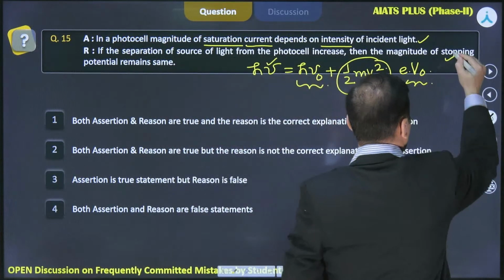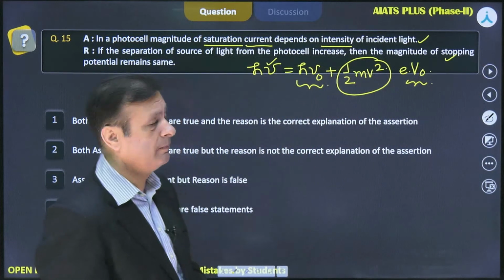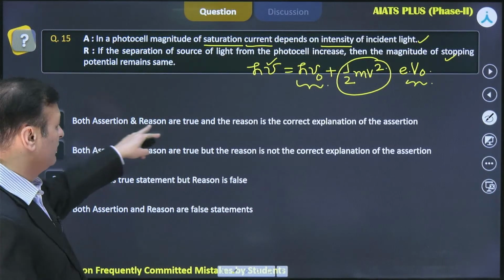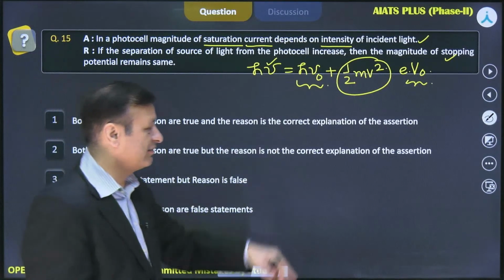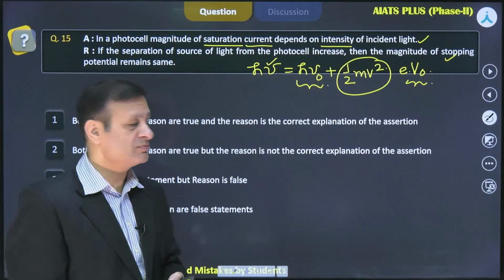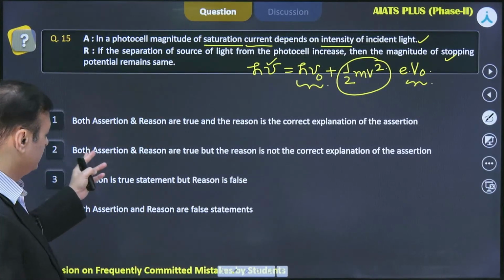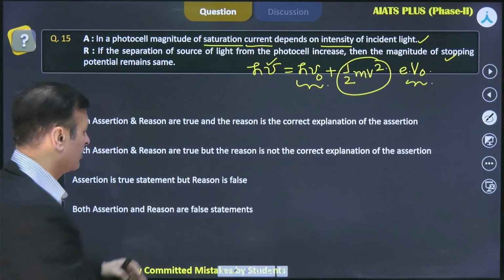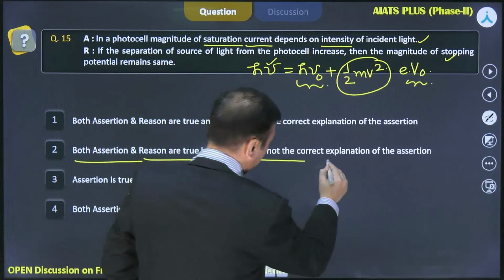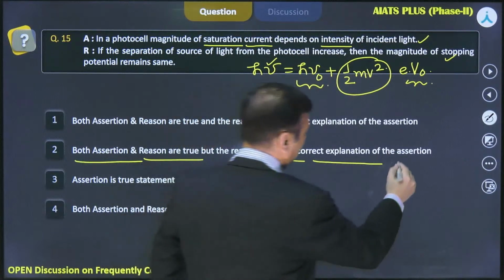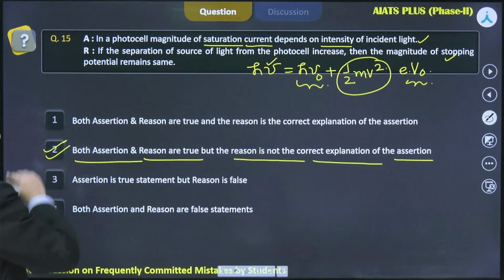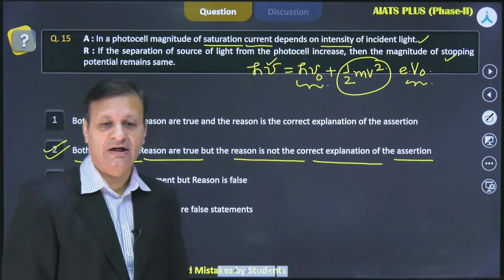So this assertion and this reason both are correct. So shall we say both assertion and reason are true? Both are true, but reason is not the correct explanation of the assertion. And this is the correct option we have. I hope.